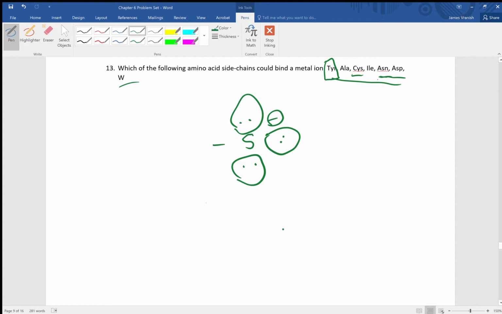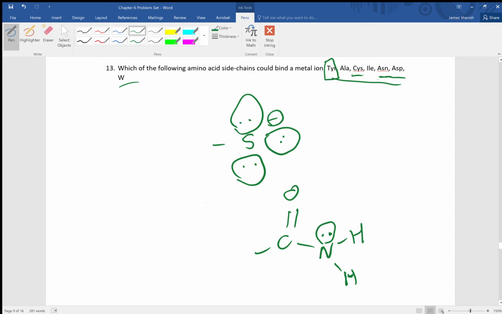All right, asparagine has this structure shown here at the end of it. Now, the nitrogen here, you might think that the nitrogen lone pair of electrons could potentially donate to the metal.